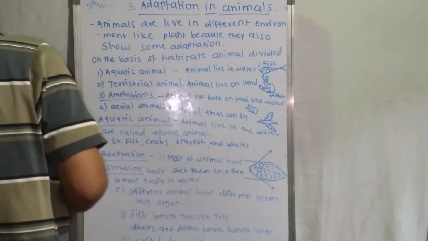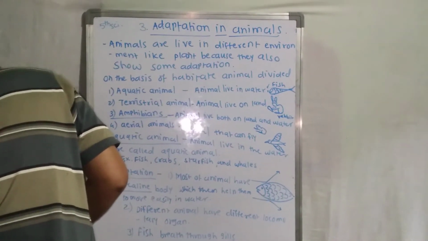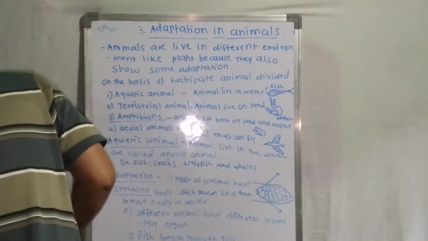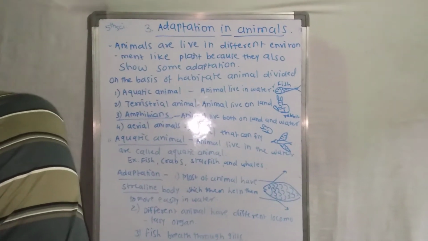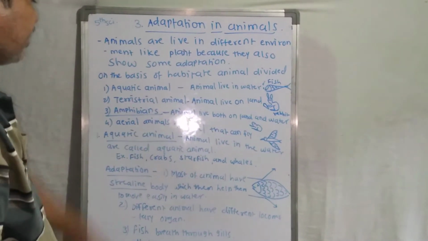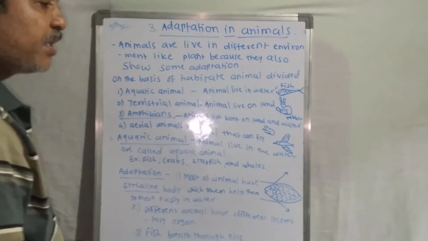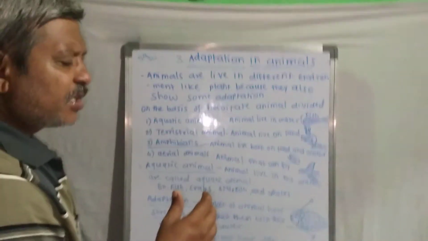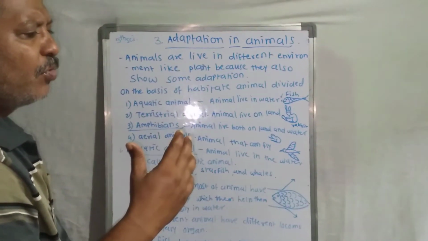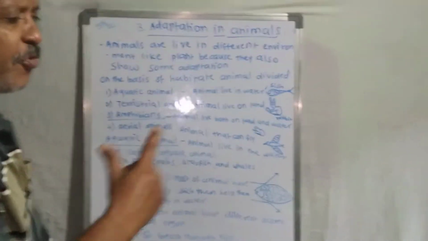Fish, and a lot of other animals. Crabs live there, hydra lives there, and starfish is also an aquatic animal. Locomotory organs are organs that help to move from one place to another place.